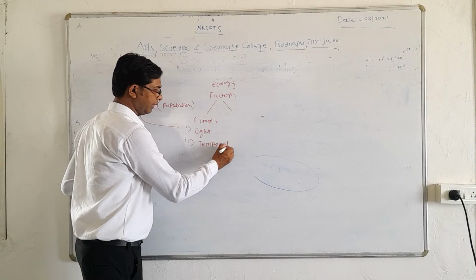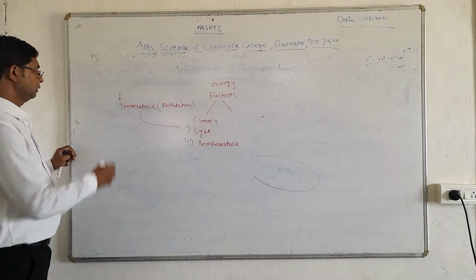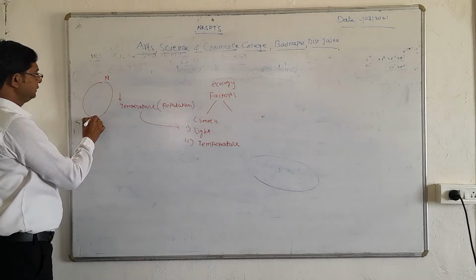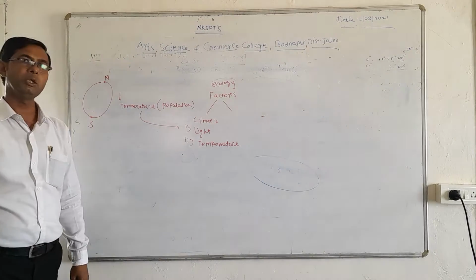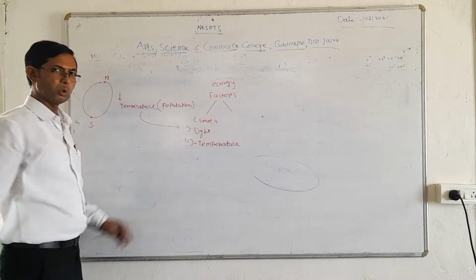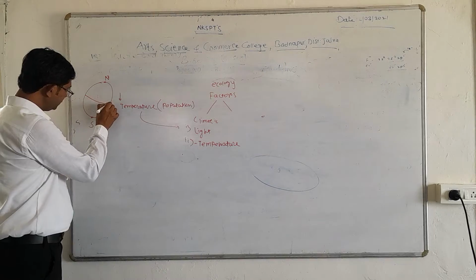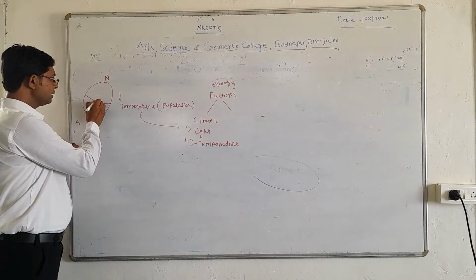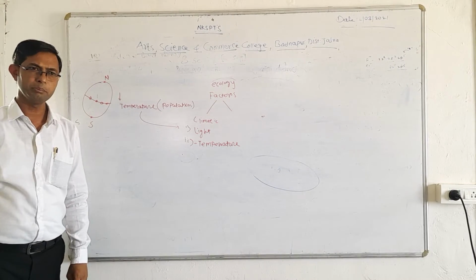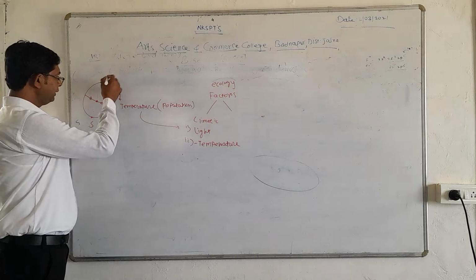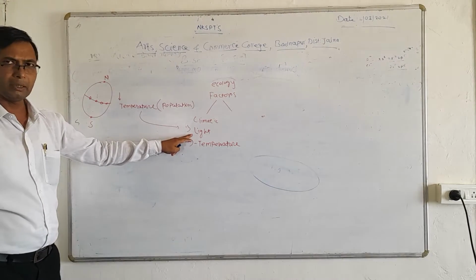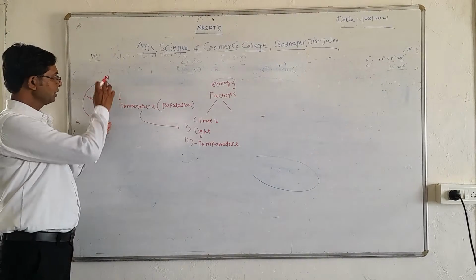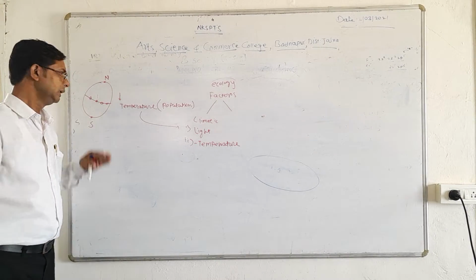So when we take a look towards the pole, suppose Earth has a north pole and this is the south pole. The north and south poles have different temperatures. Not only at the poles, but in the middle range between the north and south pole there will also be a change in temperature, because the distance from the light of the sun matters here, and that's why the temperature is different at the different parts of the Earth.